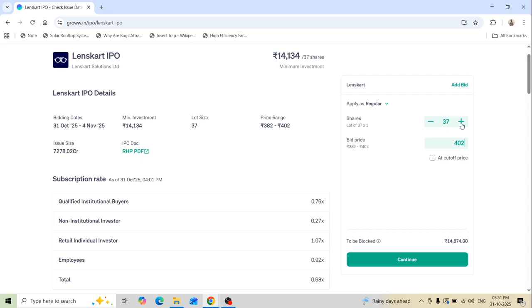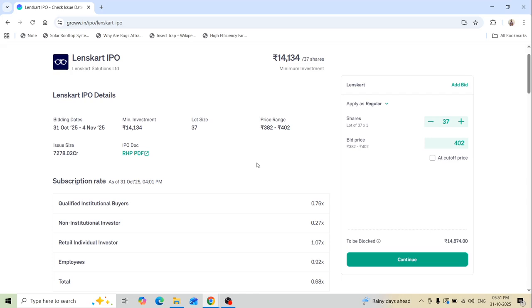You can apply in lots, not in one share or two shares. You can apply for one lot, two lots. Suppose each lot is 37 shares. If I apply for 2 lots, the amount will be around 30,000. 3 lots, 45,000. Around 5 lots, 75,000. So it increases in multiples of 15,000 for every lot. So this is the detail about the Lenskart IPO.